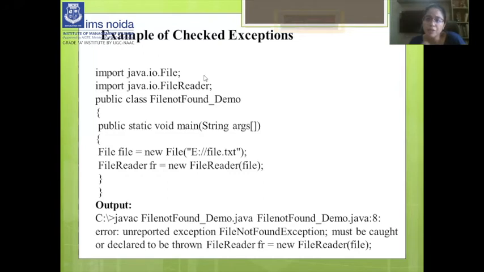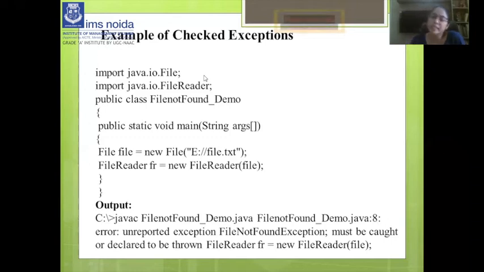giving the specific location of a particular file.txt, right? When you call this FileReader, after that you are creating one more object, fr, and pass your file. So what will it give you? The exception, FileNotFoundException, because at that position you are in the E drive, you have a file named file.txt, a notepad file, but in the E drive there is no file.